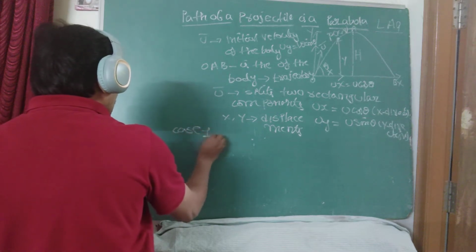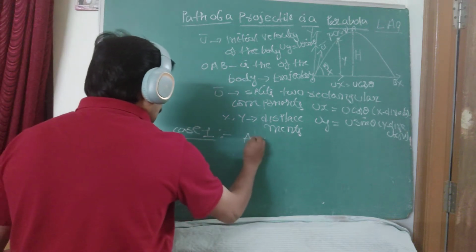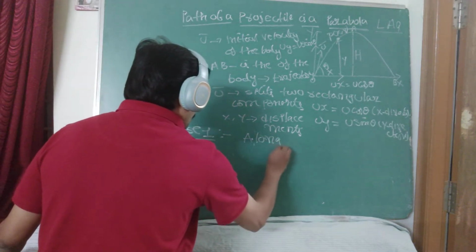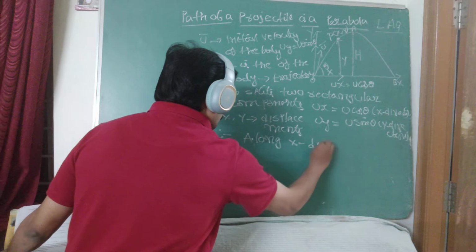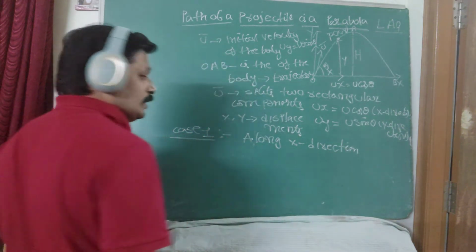First is case 1. We will work out case 1, along the x direction.